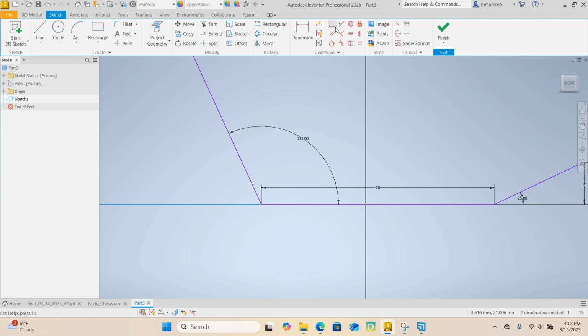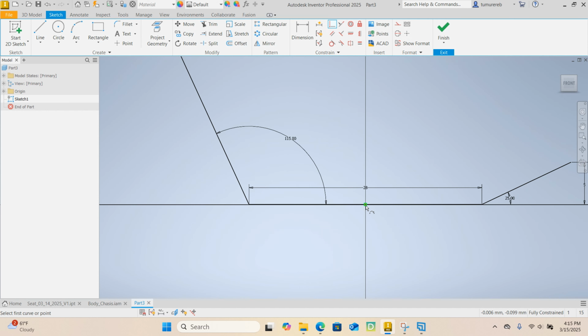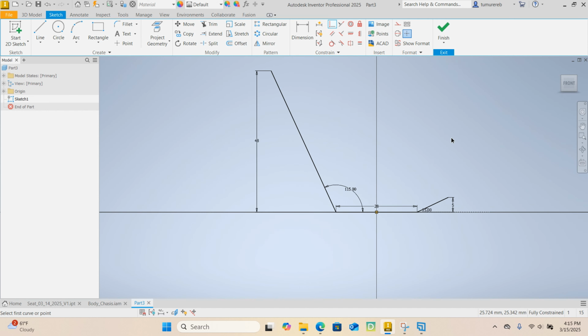All right, now we need to apply a coincident constraint. Go ahead and find the midpoint of this horizontal line. Coincident constraint, midpoint. What is the midpoint? The midpoint is where that green dot is. Select that and then bring it to this point here. Now our sketch is free constraint, as you can see here at the bottom.